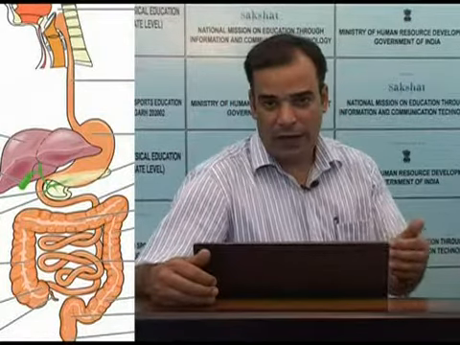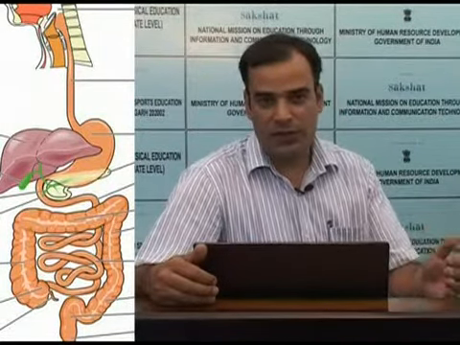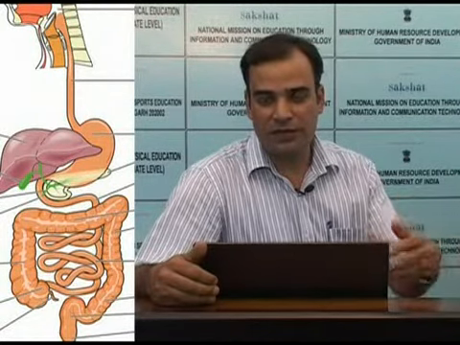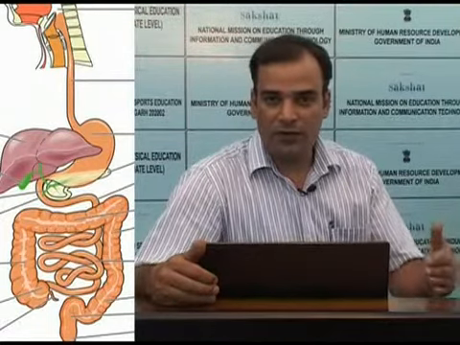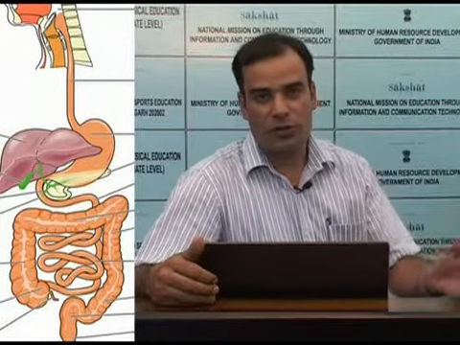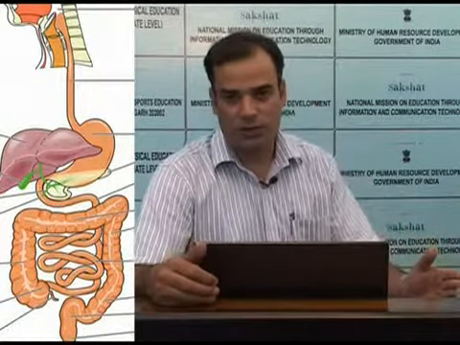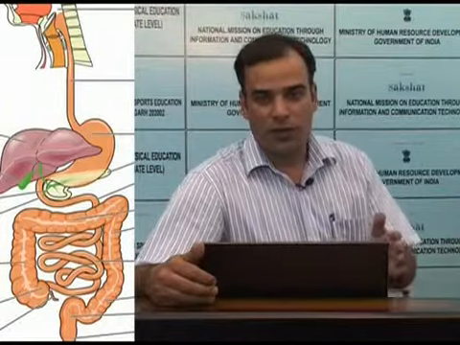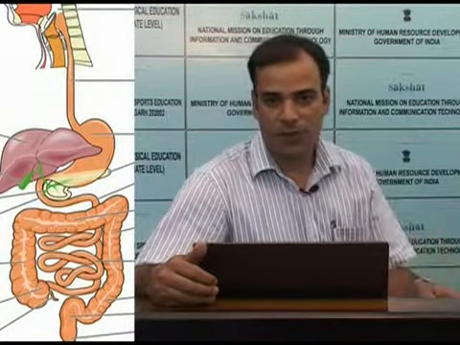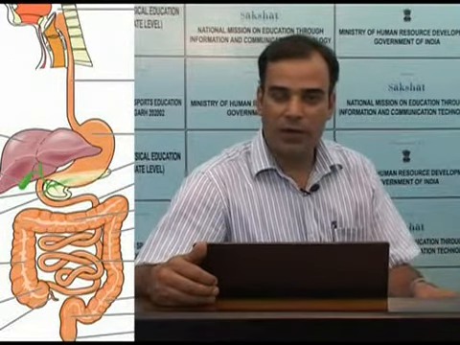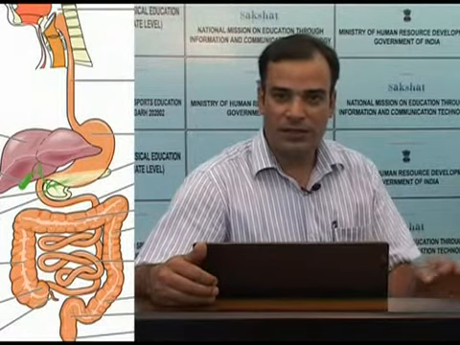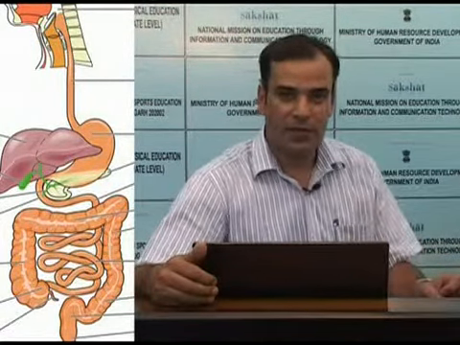So far, we have discussed two functions of the digestive system. First, it provides the route through which the food reaches our body. Second, after the food reaches our digestive system, it is broken down into smaller molecules. This process of breakdown of food from larger molecules into smaller molecules is called digestion. Digestion is one of the important functions of the digestive system, and it is on this function that this system has received its name, digestive system.